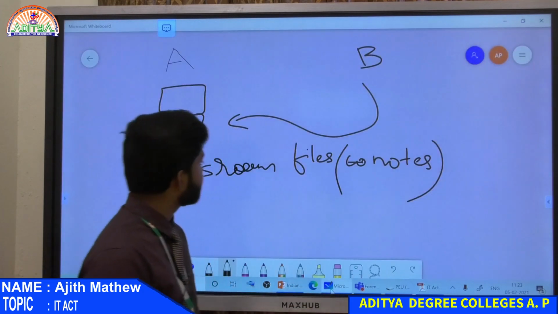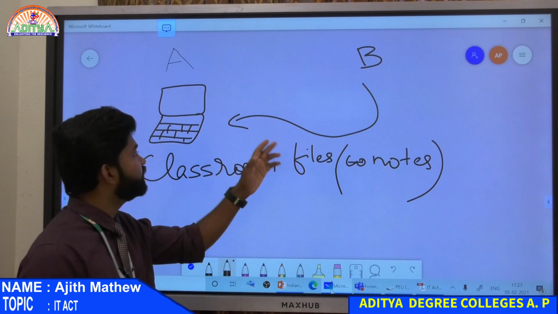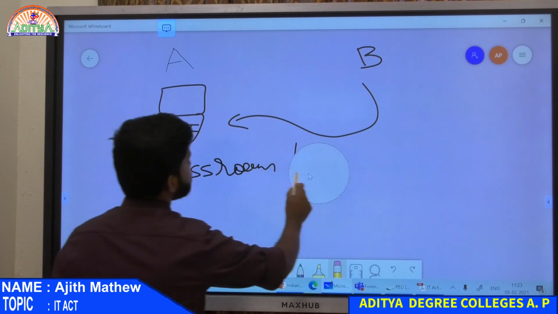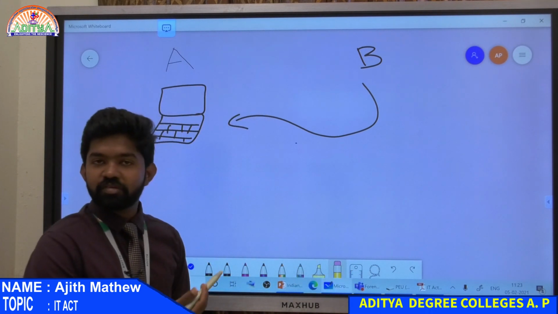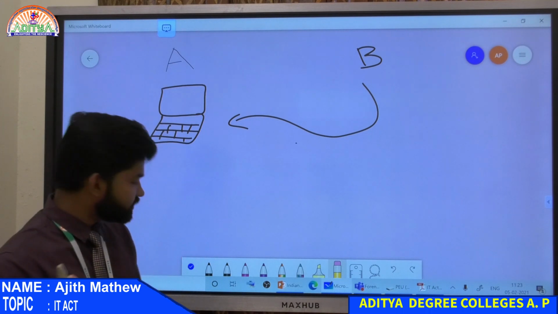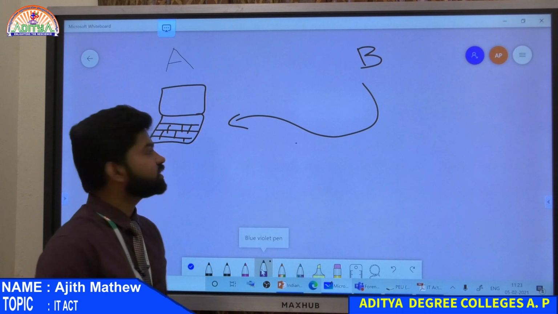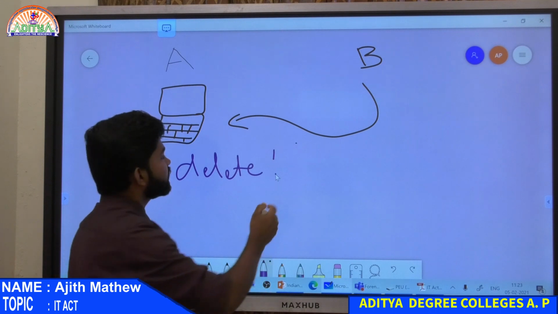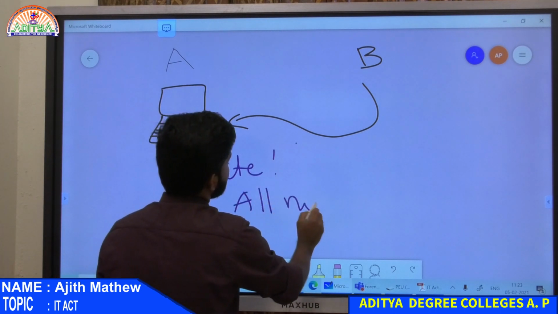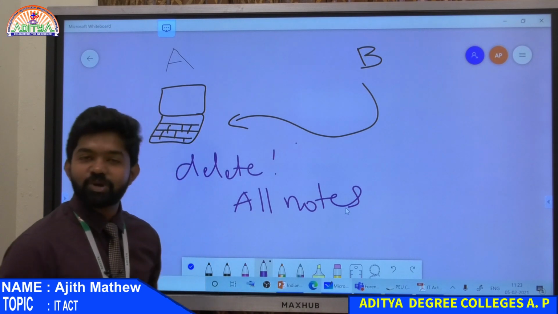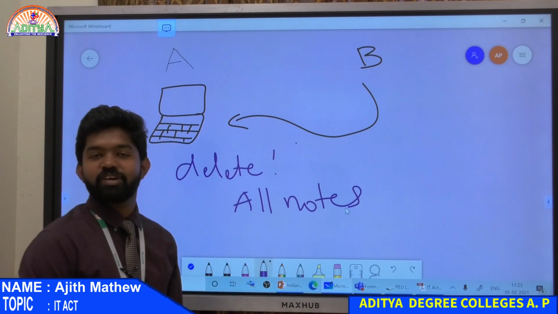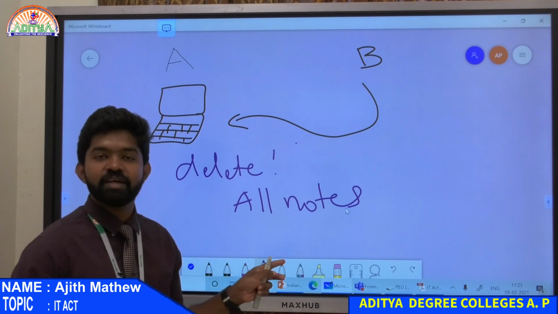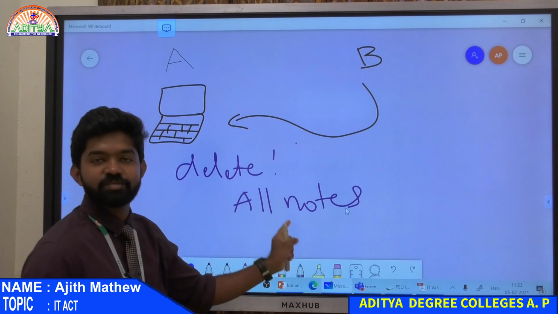So, A had the computer, and B came and copied his file. B's motive here was to copy the file and study. Now, we will change the motive of B. B just wanted to delete all these files. So he came and deleted all the notes. B didn't want the notes, but B didn't want A to study or A to score. So he opened his computer and deleted all the notes. That is also a crime. He didn't copy anything, but still he altered the system. Still he deleted something. That is a crime.